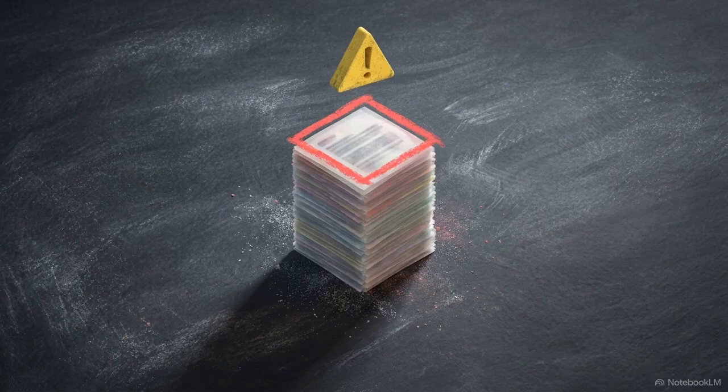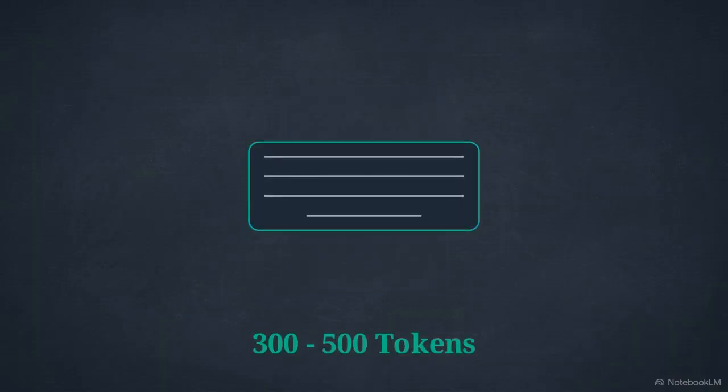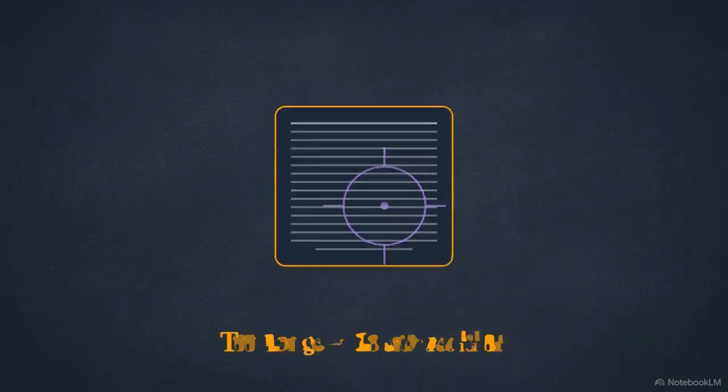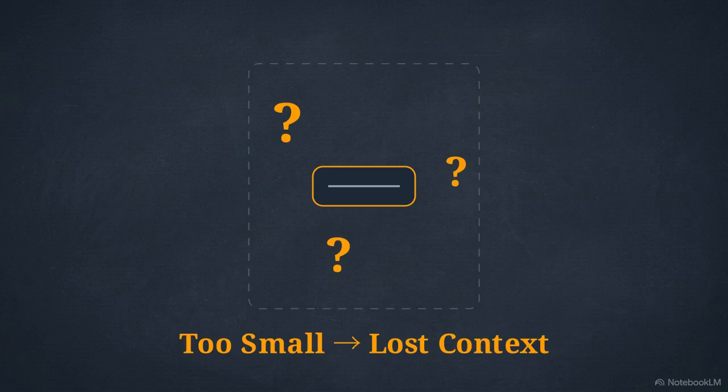But there is a crucial technical guardrail. For this spatial retrieval to remain accurate, the source documents must be chunked into specific sizes, typically 300 to 500 tokens. Too large and you lose precision. Too small and you lose context.